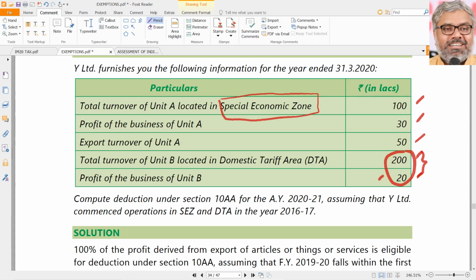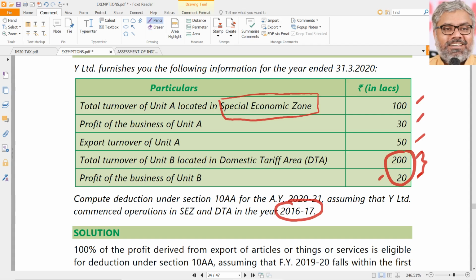Compute the deduction under 10AA, assuming that Y Limited commenced operations in the year 2016-17. So are we within the 5 years period that you have to look at? 16-17 is the previous year. So 16-17, 17-18, 18-19, 19-20 is our previous year, which is the fourth year. So yes, 100% of profits from the export of goods and services will be eligible for exemption or deduction.